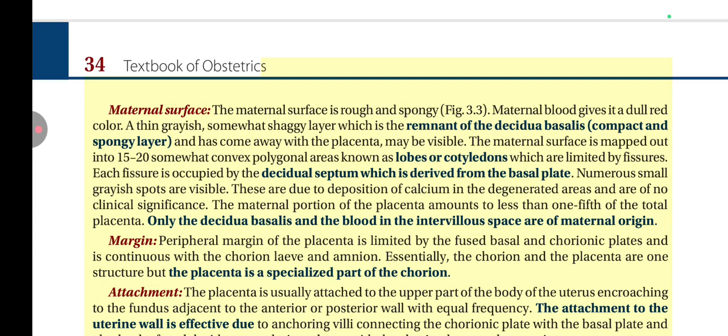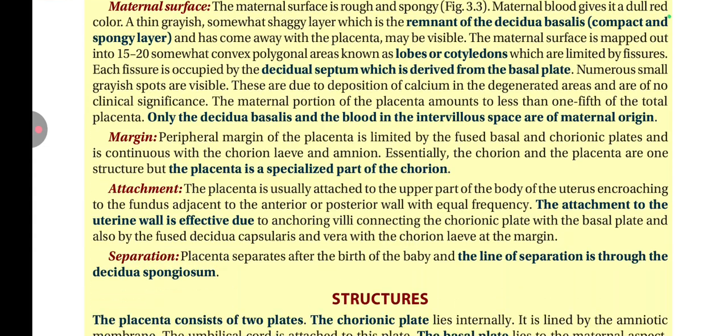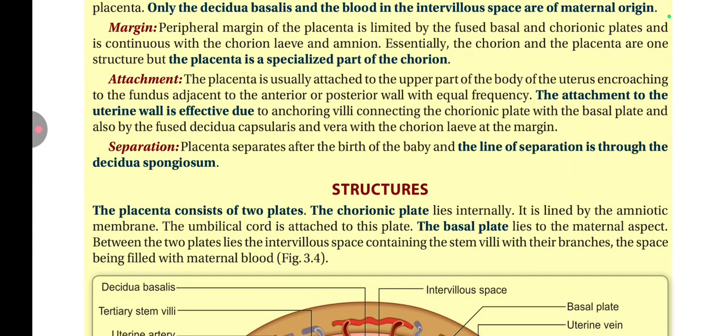Attachment. The placenta is usually attached to the upper part of the body of the uterus, encroaching to the fundus adjacent to the anterior or posterior wall with equal frequency. The attachment to the uterine wall is effective due to anchoring villi connecting the chorionic plate with the basal plate and also by the fused decidua capsularis in vera with the chorion leaf at the margin. Separation. Placenta separates after the birth of the baby and the line of separation is through the decidua spongiosum.